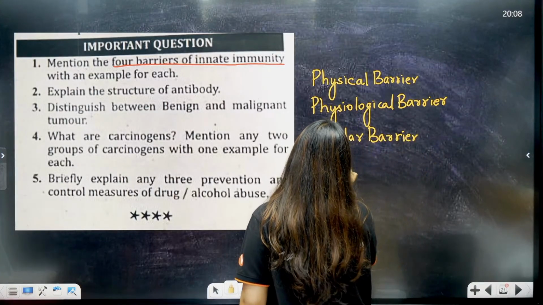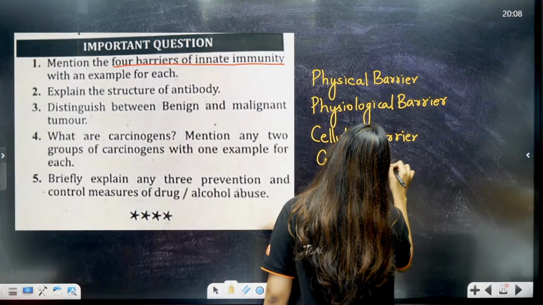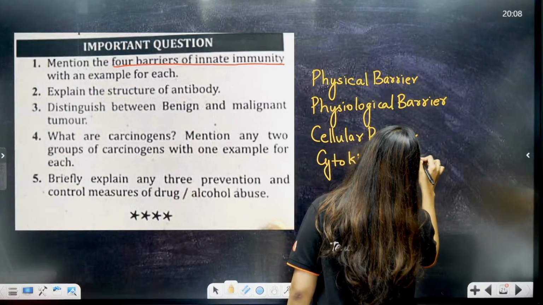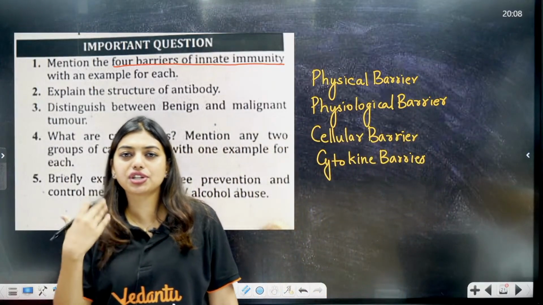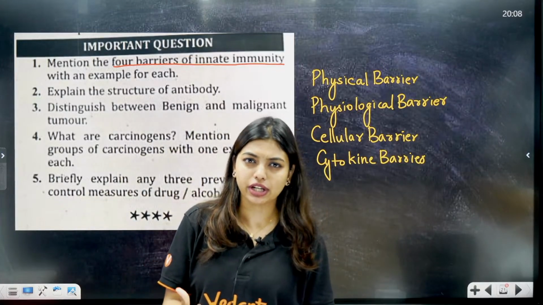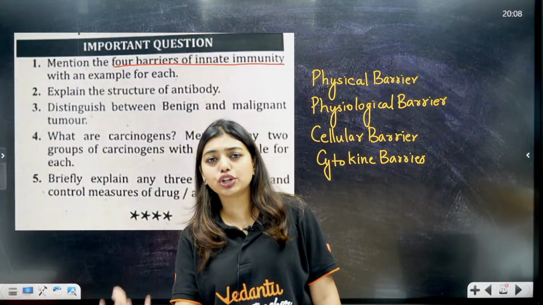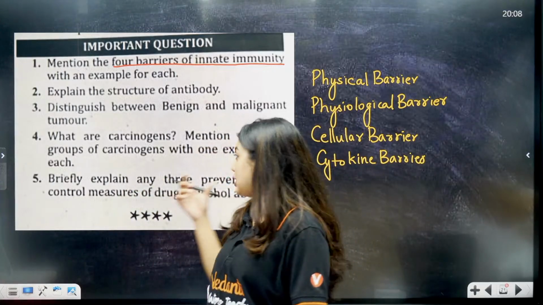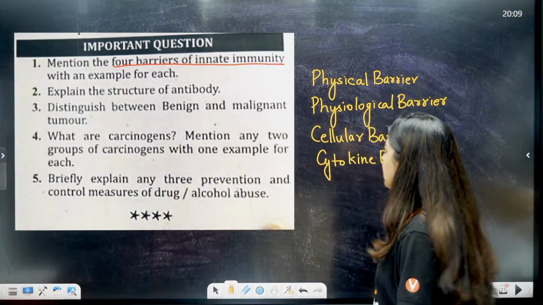And then you have cytokine barriers, that is your alpha interferon. Skin, mucus lining in your digestive system, respiratory system, all of those are protection. Then you have your cells like your natural killer cells who are going to do the job of your cellular barrier protection. And then you have cytokine barriers where your alpha interferons are going to come into place.